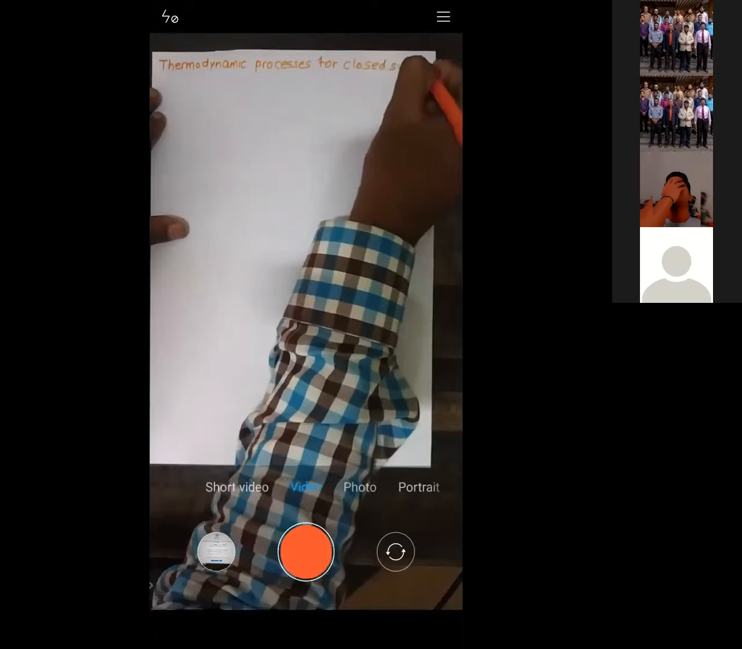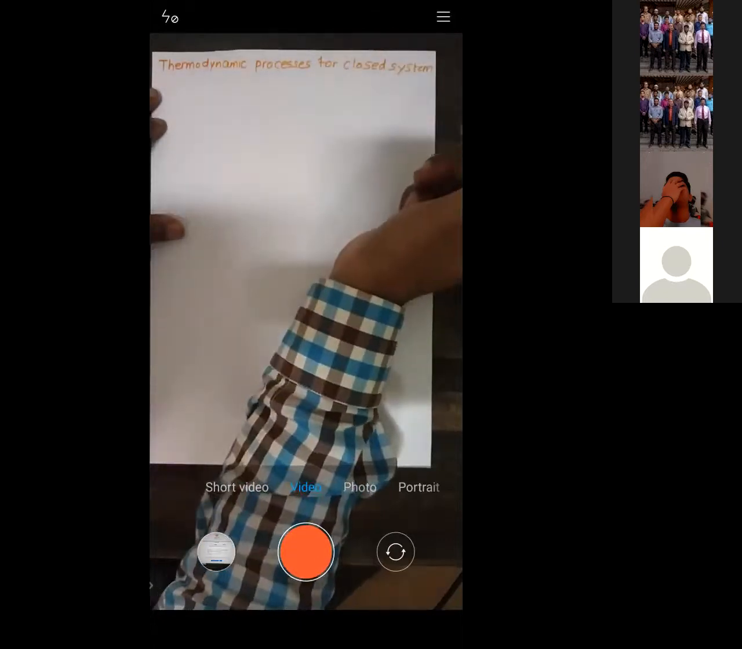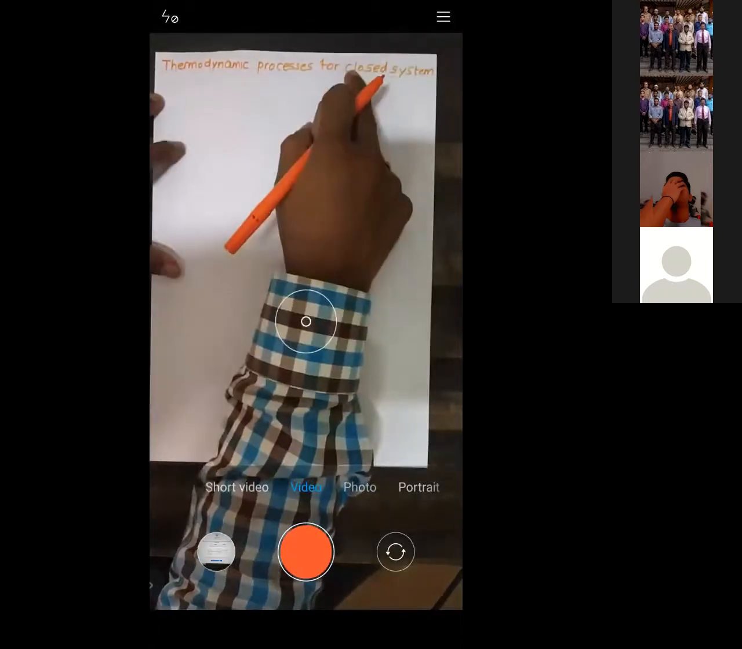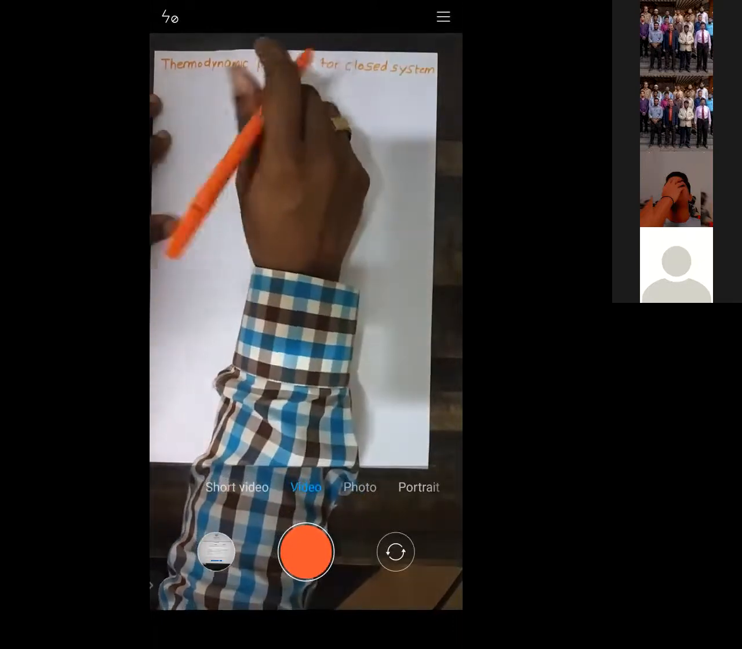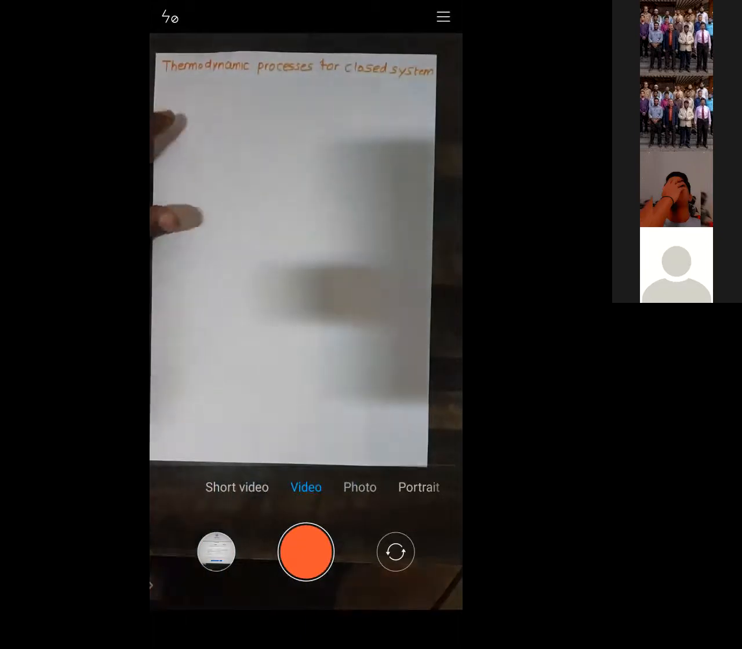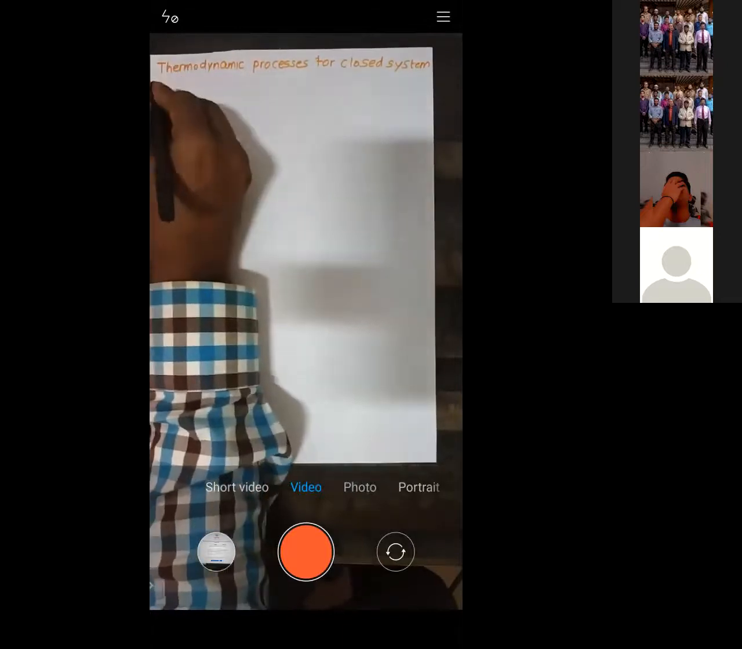Once the closed system gets over, we will go to the open system. So what are the thermodynamic processes for the closed system? That we will see now. There are 5 processes in total which belong to the closed system. So we will go one by one.